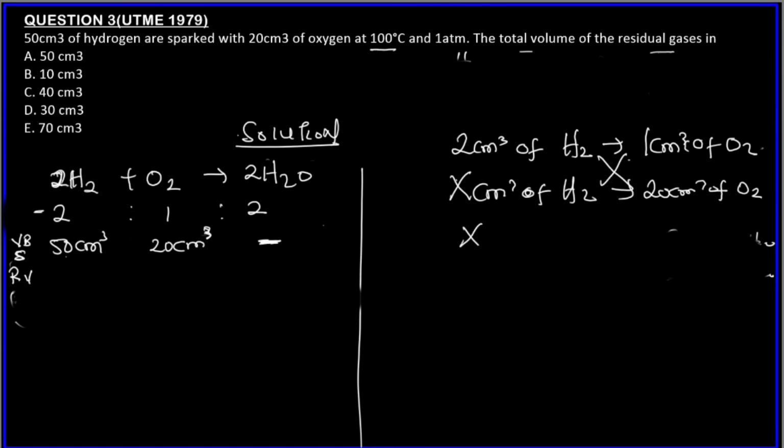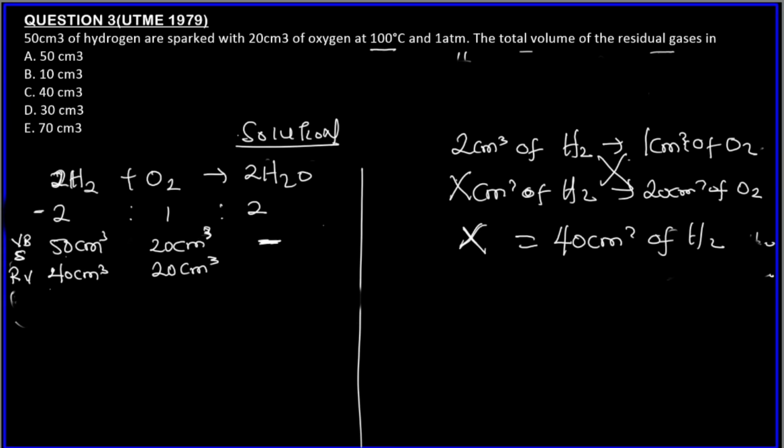So we have x centimeter cube times 1, which is still x centimeter cube. Let's just put x times 1. X equals 20 times 2, which is 40 centimeter cube of H2. So we know that the reacting volume of hydrogen is 40 centimeter cube, and the amount of oxygen that will react is 20 because it's the limiting reagent. It will be used up.